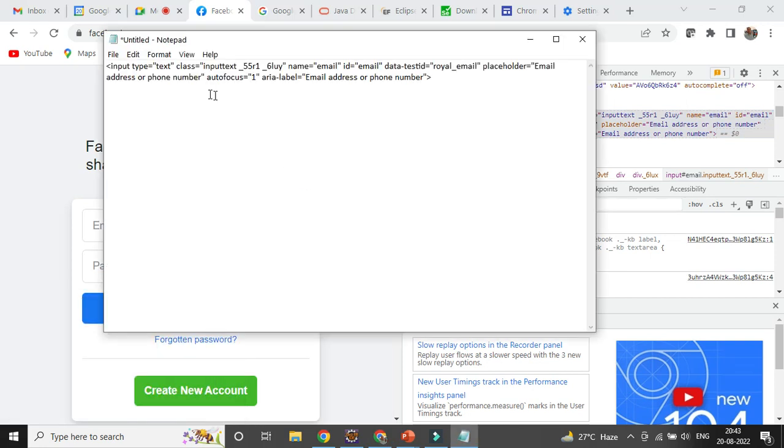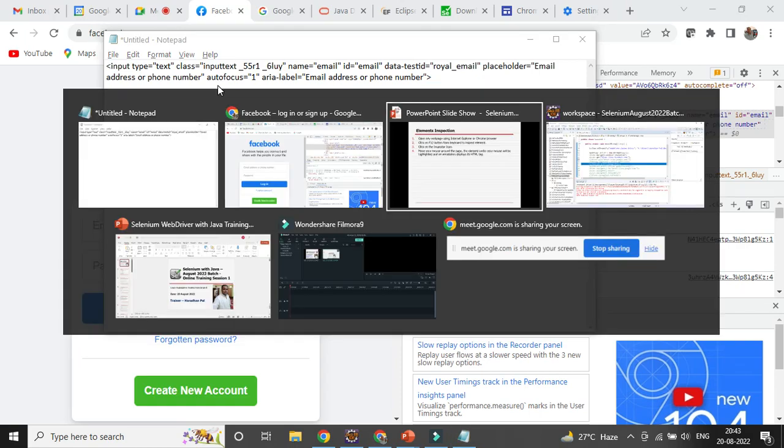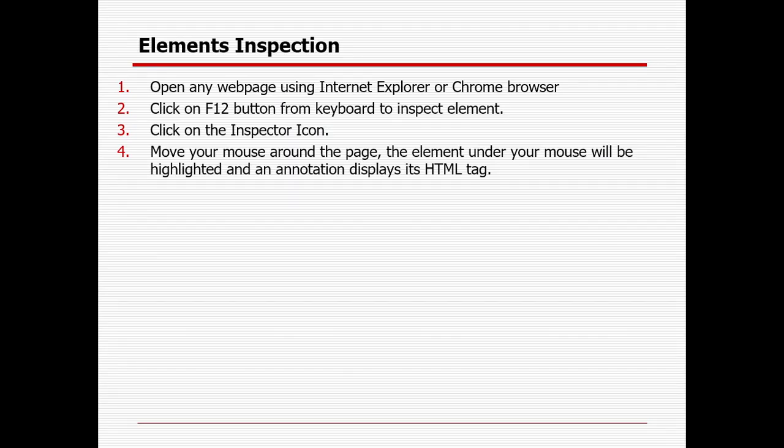So those are the different properties. But Selenium will not be able to identify with all the properties, because Selenium has some predefined element locators. With those only Selenium will be able to identify the element. Okay.